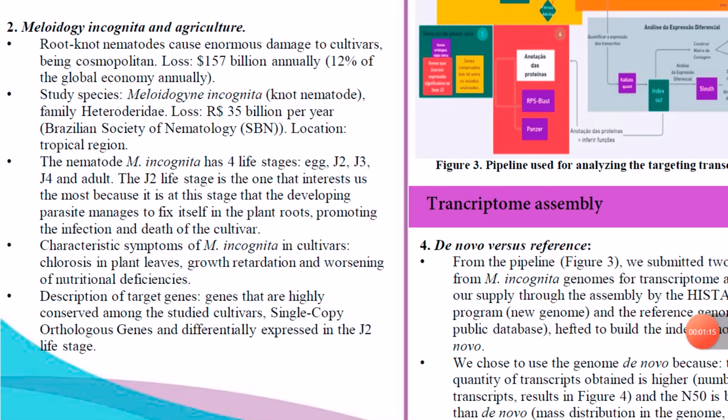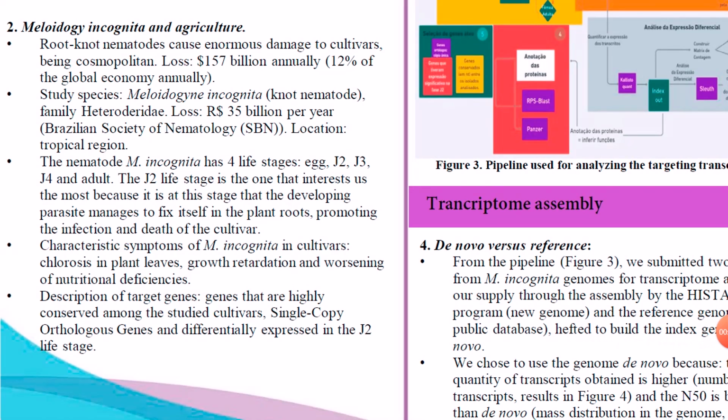This nematode has four life stages: egg, juvenile J2, J3, J4, and adult stages. The infective process becomes irreversible in the J2 life stage, such that the juvenile is gradually feeding on cells from the root of the cultivar in order to develop, finally producing the characteristic symptoms of infection by this species, the production of galls in the roots.